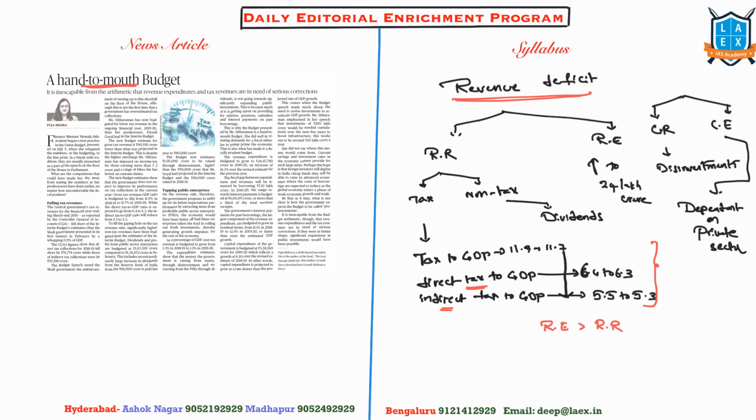And the second thing, on the revenue expenditure side, interest payments are still the largest component of expenditure. Interest payments is the service which we are doing for the borrowings made in the past. So for non-tax revenues, the government is expecting it from the dividends. A windfall from RBI, it is expecting this year around 90,000 crore rupees. So by and large, if we observe, the revenue expenditure is greater than revenue receipts by close to 7 lakh crore rupees. And the 7 lakh crore rupees government intends to borrow.